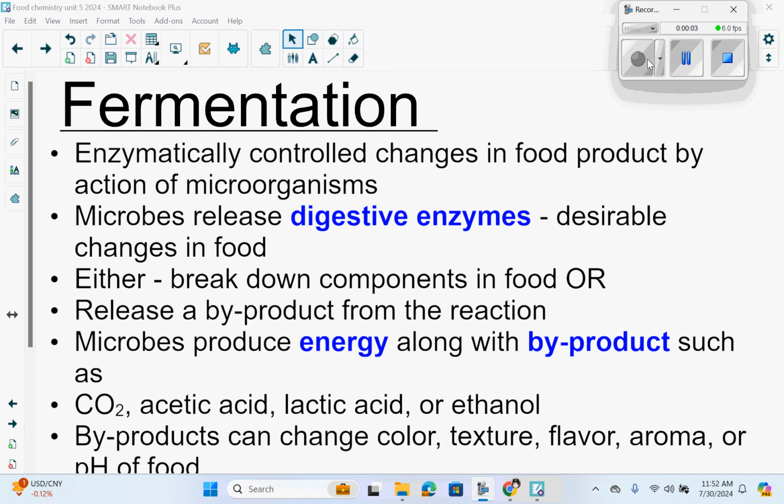This is Food Chemistry Unit 5. We're still in Chapter 17, Fermentation. Fermentation is an enzymatically controlled change in a food product by the action of a microorganism.